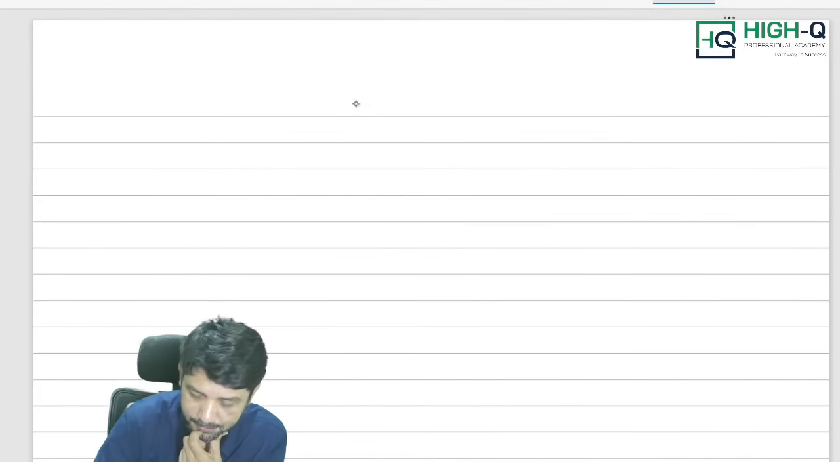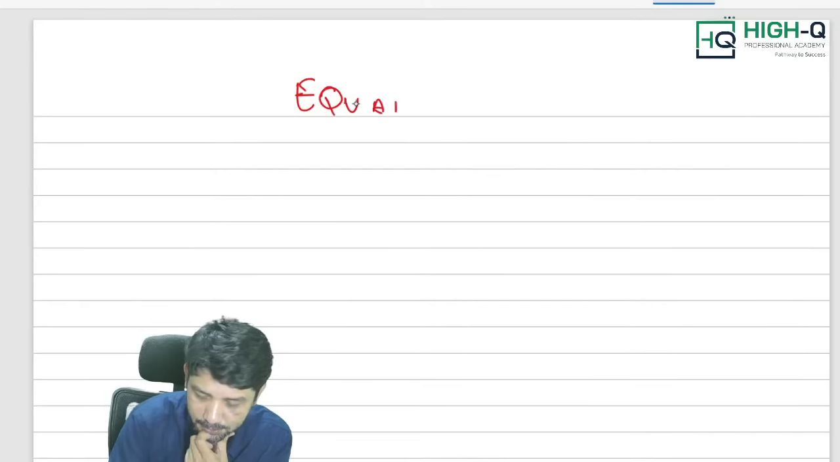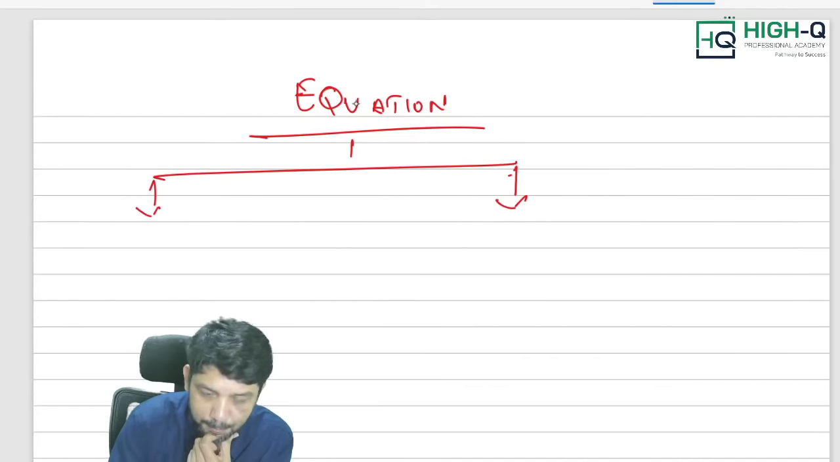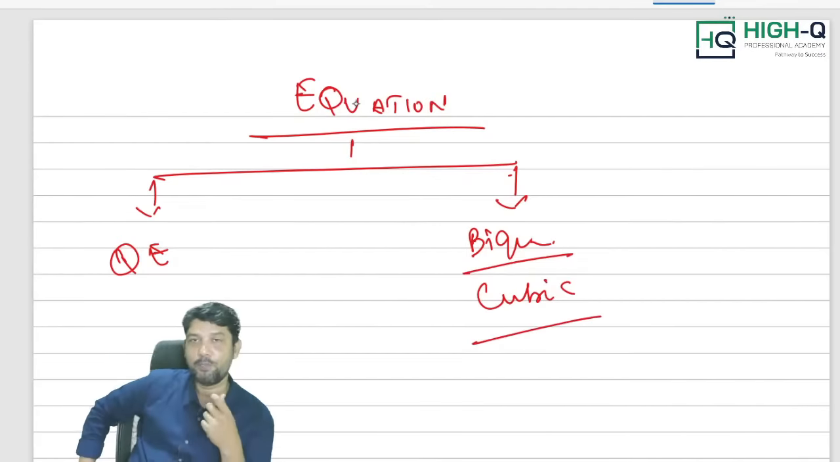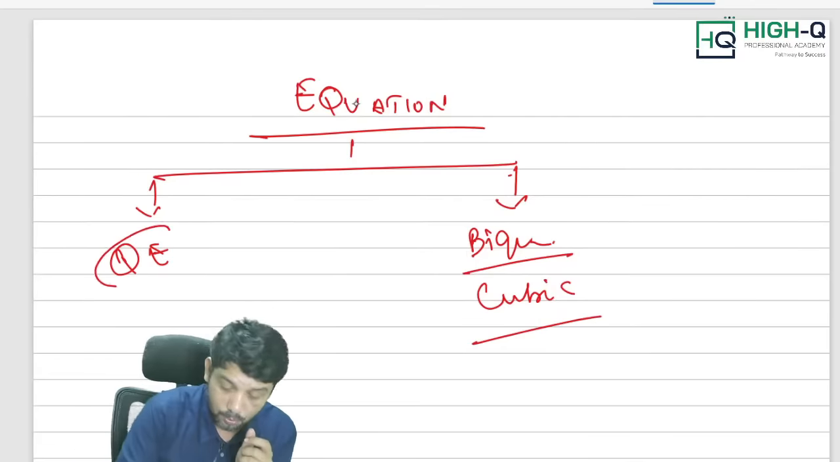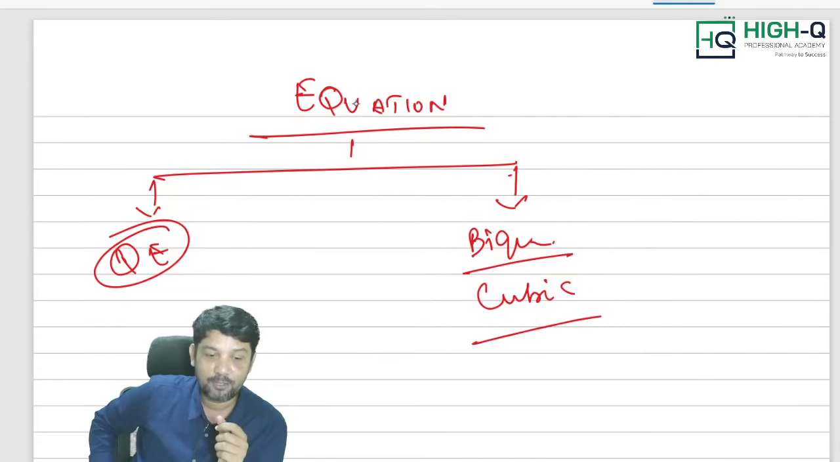Now look at this. Next one is equation. As far as equation is concerned, the important type is actually quadratic equation, biquadratic equation or cubic equation. Here quadratic equation is very, very important. After solving linear equation, we find, wow, linear equation is very simple. I think I will do and go. In linear equation, questions rarely come. In quadratic equation, a question definitely comes.